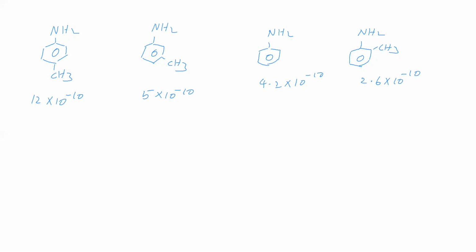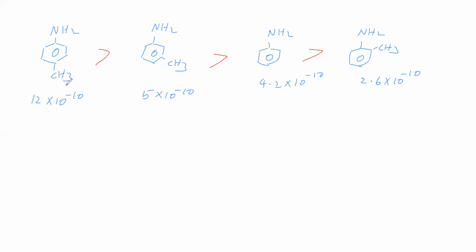So we can say the basic strength. Where Kb is high, basic strength is high. Kb is low, basic strength is low. Kb is still lower, basic strength is still lower. Kb is least, so basic strength is least. Okay, so now we will explain this. Here it is lower when compared to this because of the ortho effect. That's all. Now we will take these two.